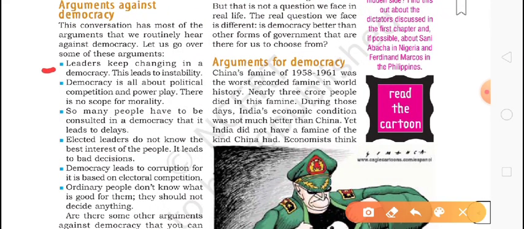First, leaders keep changing in a democracy. This leads to instability. Yes, this is right. According to me, it is also right. In a country like India or any country where elections are held every 5 years, what happens? He doesn't do good work, or he doesn't understand in the starting how to do the work. As he understands something, then election comes and he loses. Then another person comes into power. So that person is a new person. He wanted to do something now, but now he is out of power.